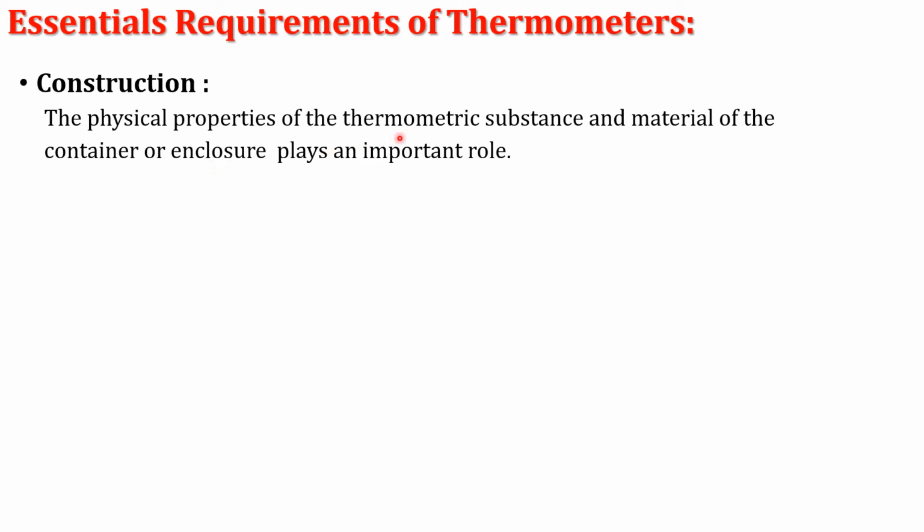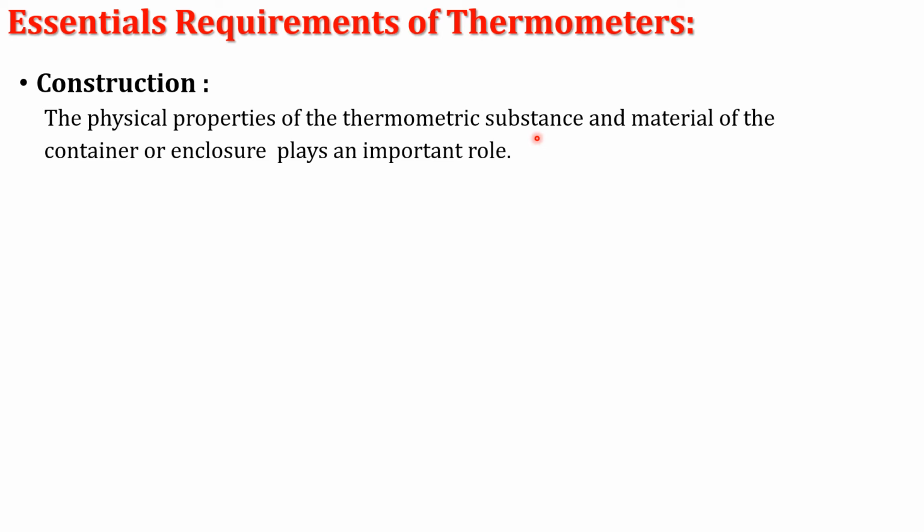Such a thermometric substance and the material of the container must be temperature dependent. That is the important term for the construction of a thermometer. Another important term is that the size of the thermometer is also decided by the properties of the thermometric substance.